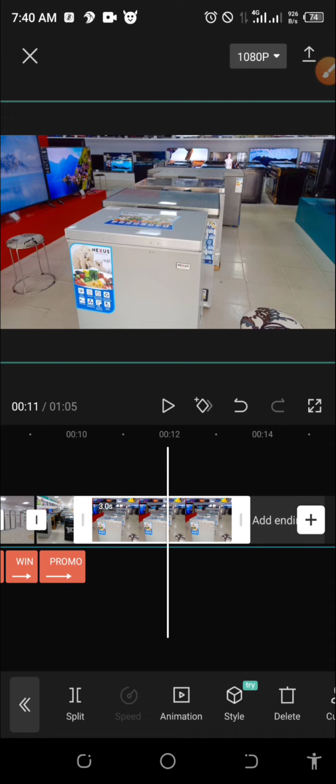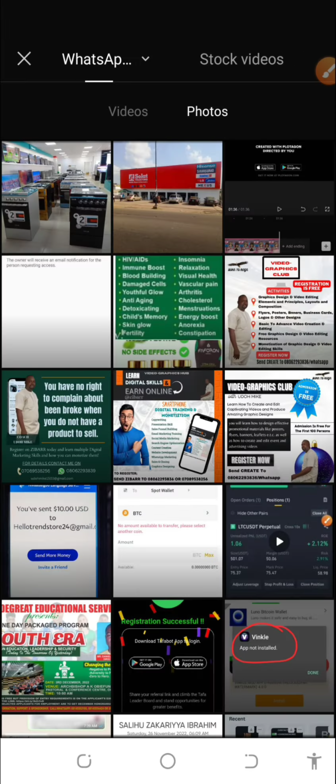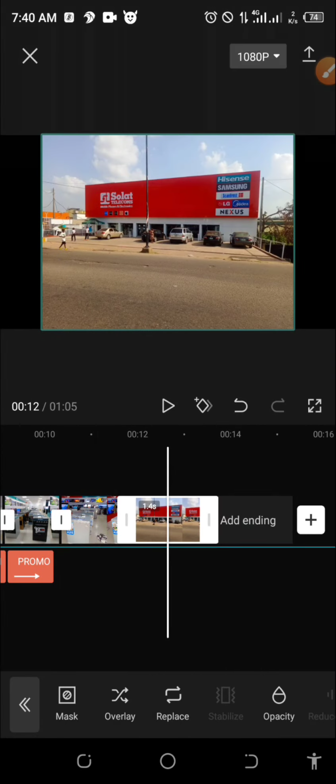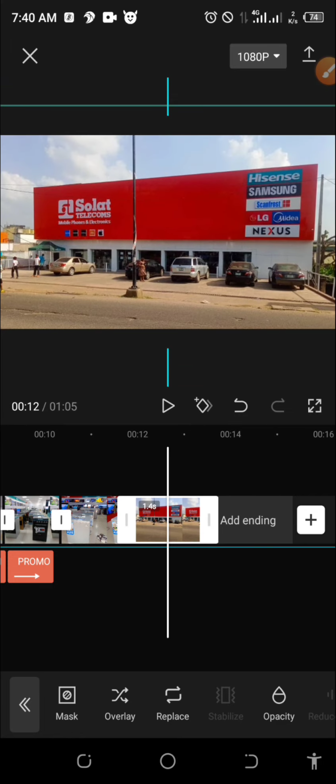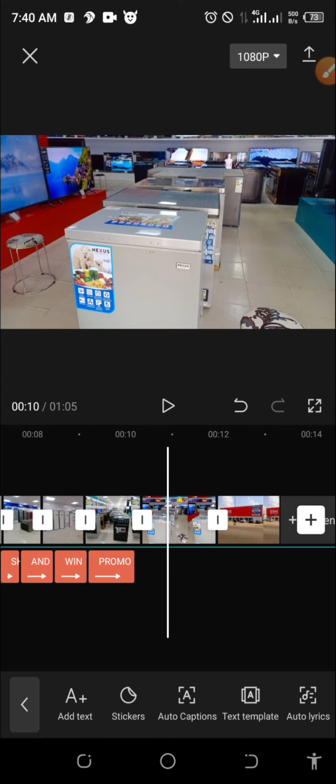Then I will add another one. I think there are 2 images here. I will split this, then replace this one with another image. This is the solar stuff. I will zoom it. I'll bring it like this. So I think we have the image, then the text.